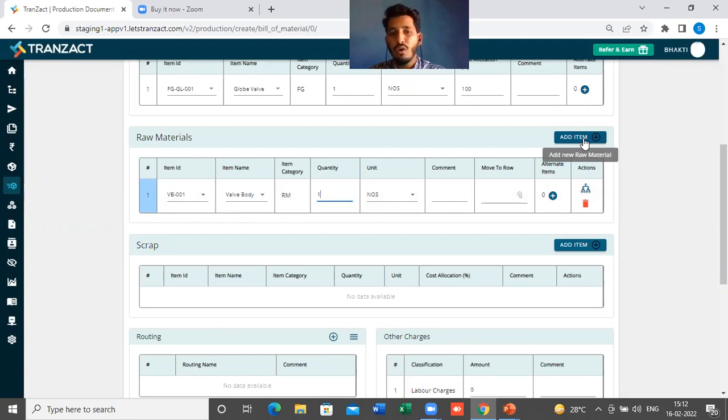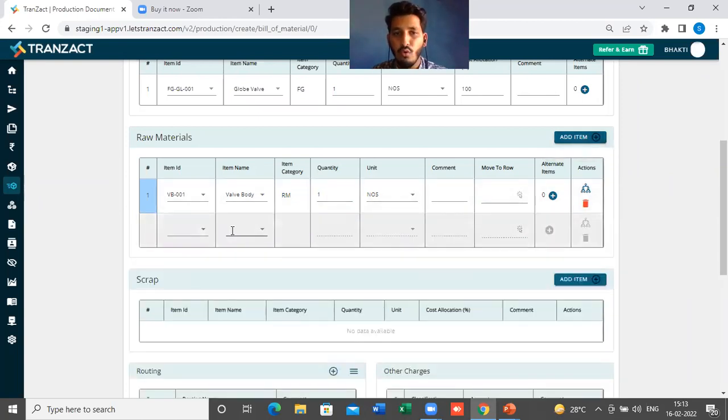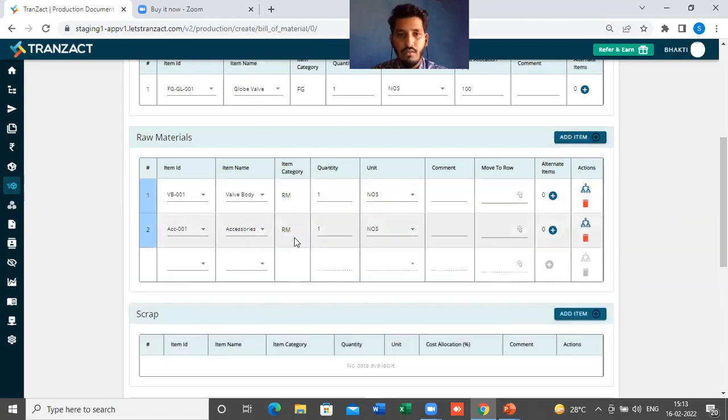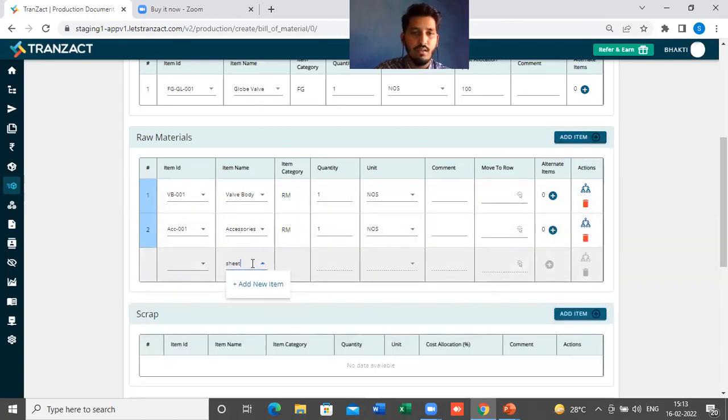You will see on every block, be it a raw material, a finished good, a scrap, or routing, you will get two options. One is you can edit the same, or you can add an item. If you click on add item here, a similar row will get added. Let's say I put the second item as accessories, and put one number here. Add item, I will put sheet also, let's say metal sheet. Like this you can add as much raw material as per your finished good requirement.